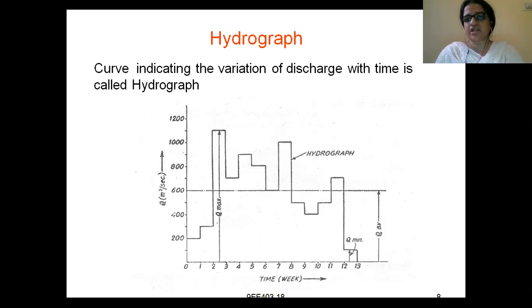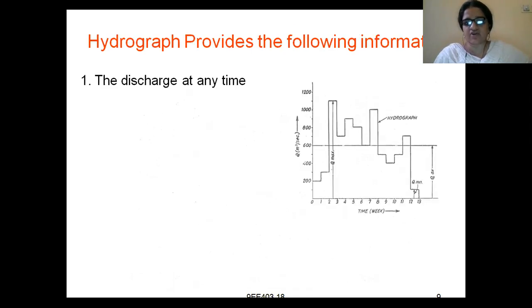It is a curve indicating the variation of discharge with respect to time. Discharge means how much water is getting discharged, or how much water is flowing, with respect to time. So this is called a hydrograph. A graph which is drawn to study the discharge with respect to time is called a hydrograph. You have discharge on the y-axis and time on the x-axis. So plotting of discharge with respect to time is called a hydrograph.